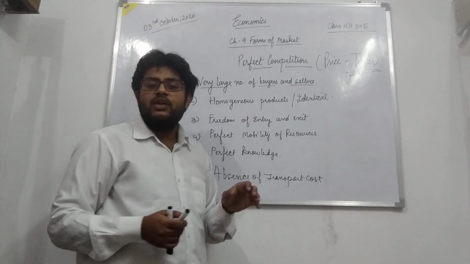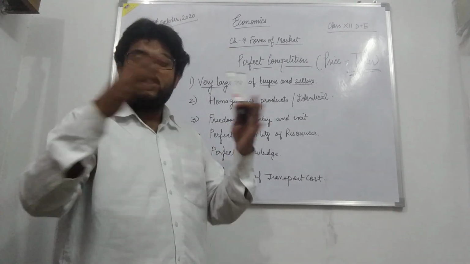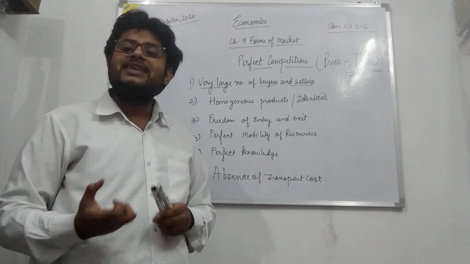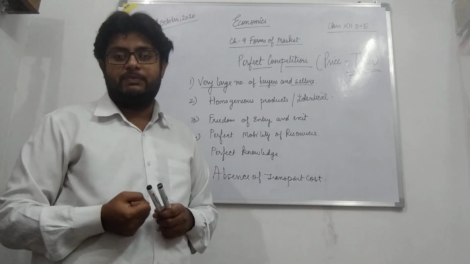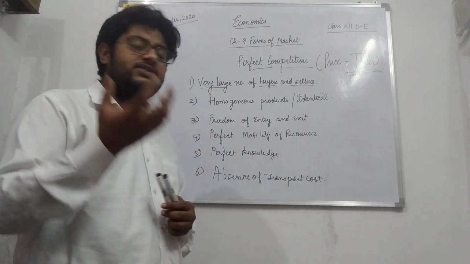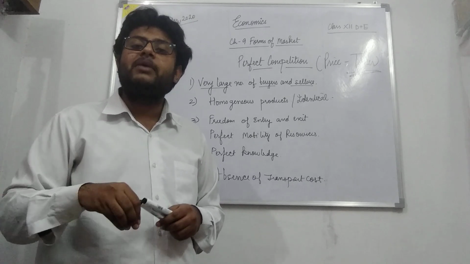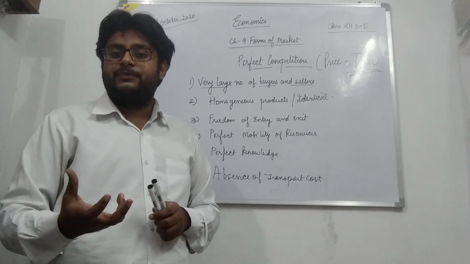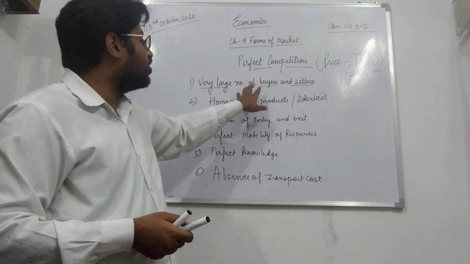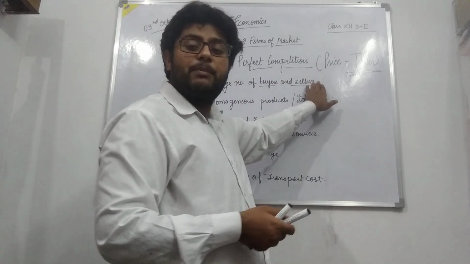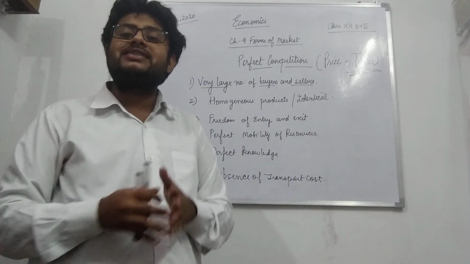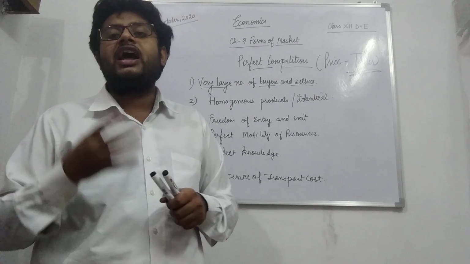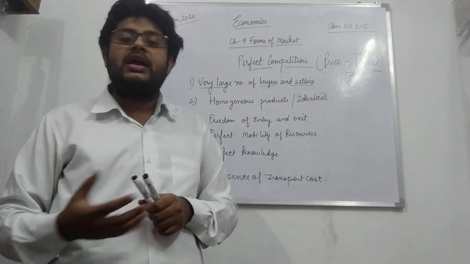Okay, so when there are a very large number of sellers in a particular market, each seller will have very little market share in the total supply. And the less market share, the less power to influence the price. Since in perfect competition there are a very large number of sellers, each seller has a negligible market share in the total supply.